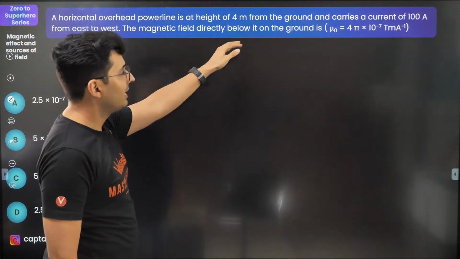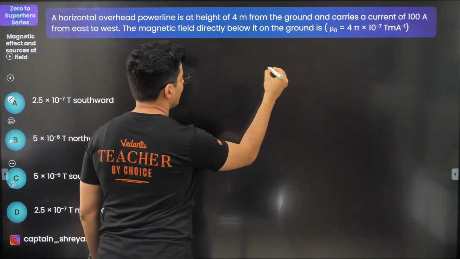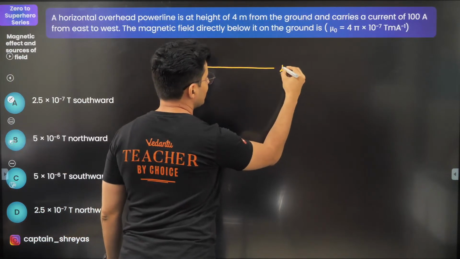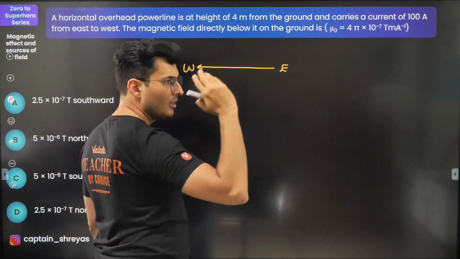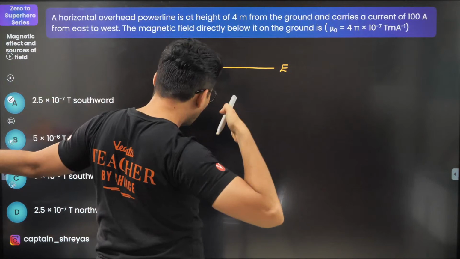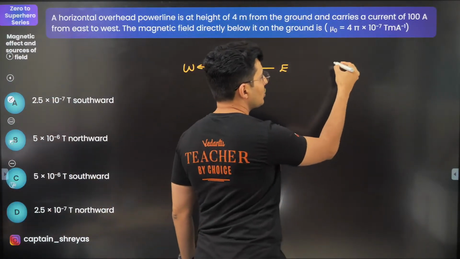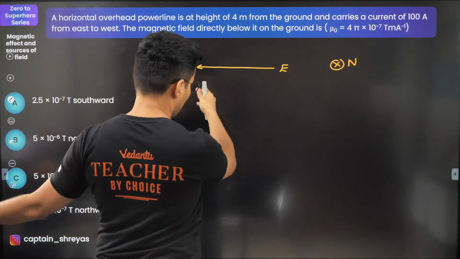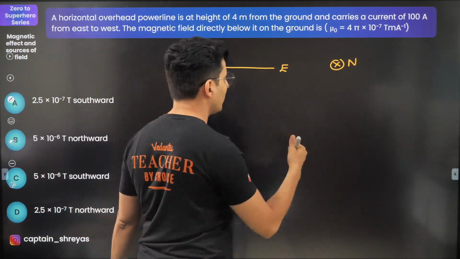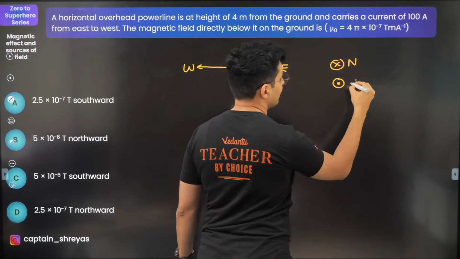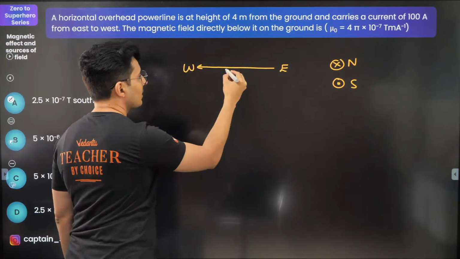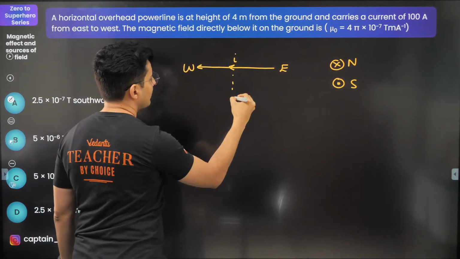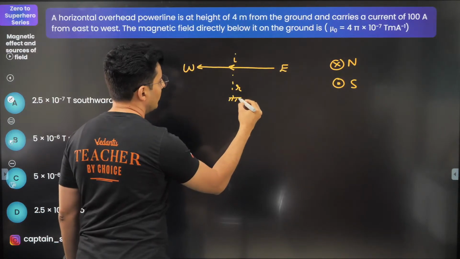This is east, this is west. I'll be facing north, so whatever is inside will be north. Behind, whatever is coming out is south.